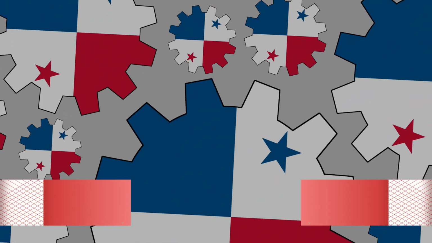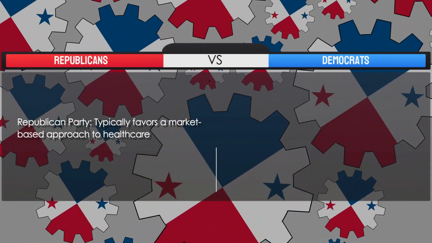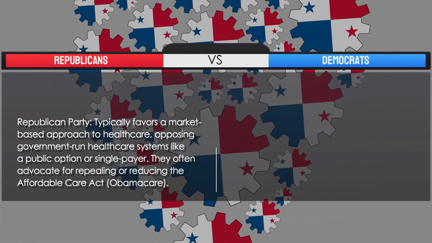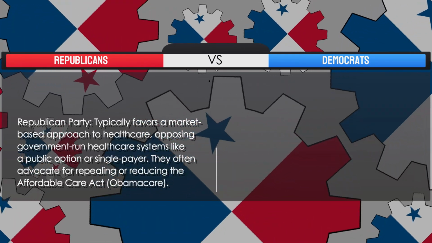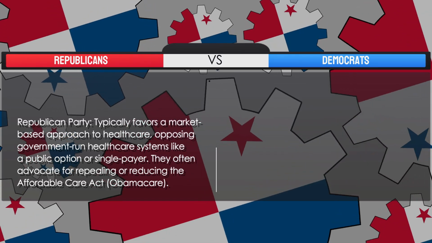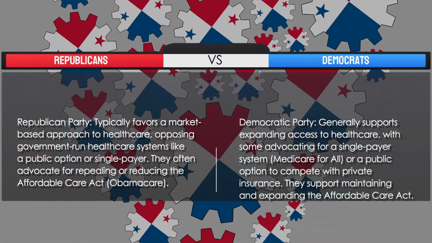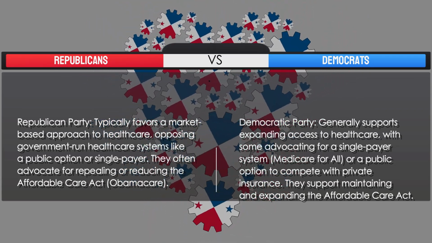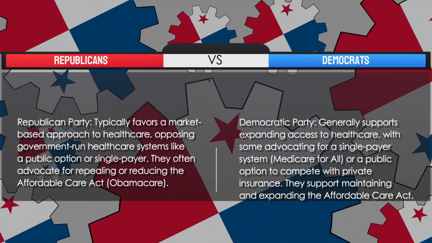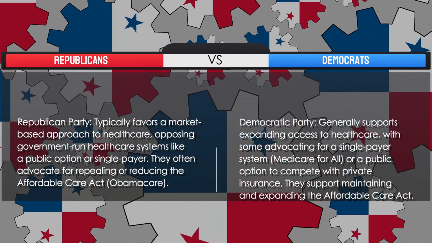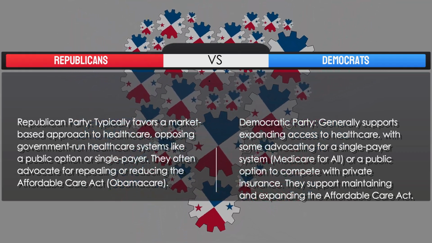4. Healthcare. Republican Party typically favors a market-based approach to healthcare, opposing government-run healthcare systems like a public option or single-payer. They often advocate for repealing or reducing the Affordable Care Act, Obamacare. Democratic Party generally supports expanding access to healthcare, with some advocating for a single-payer system, Medicare for all, or a public option to compete with private insurance. They support maintaining and expanding the Affordable Care Act.